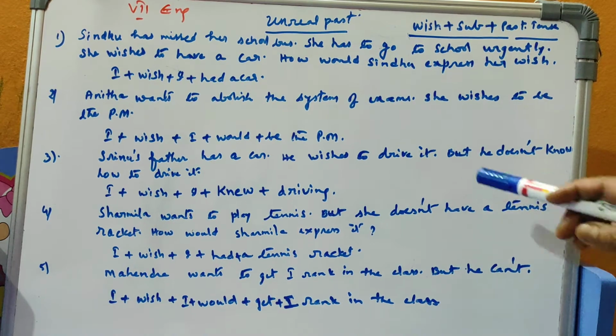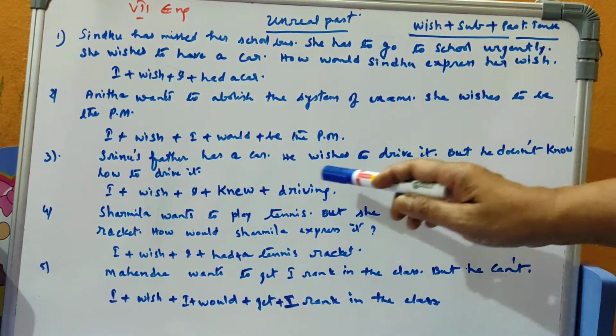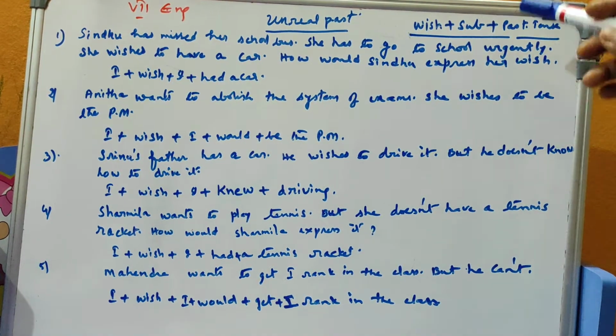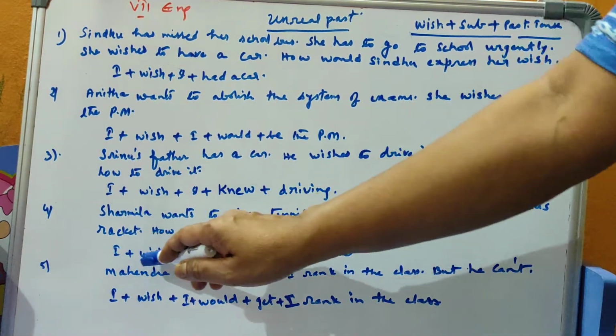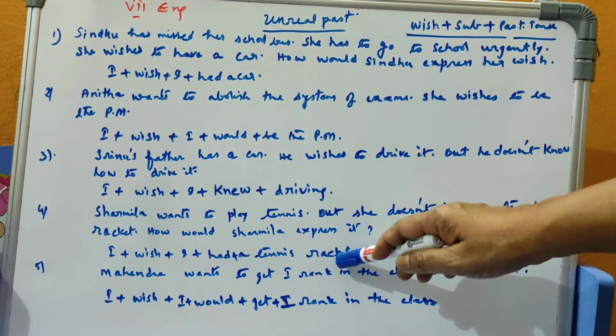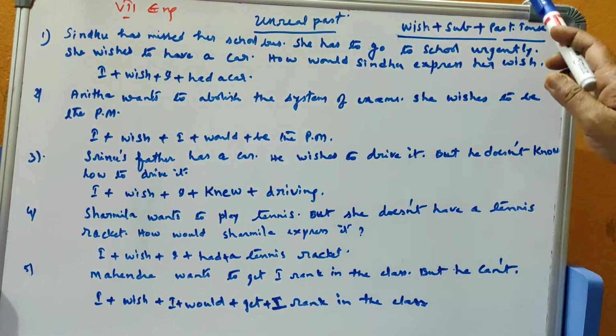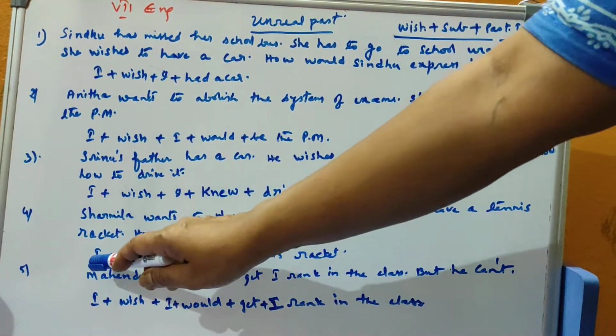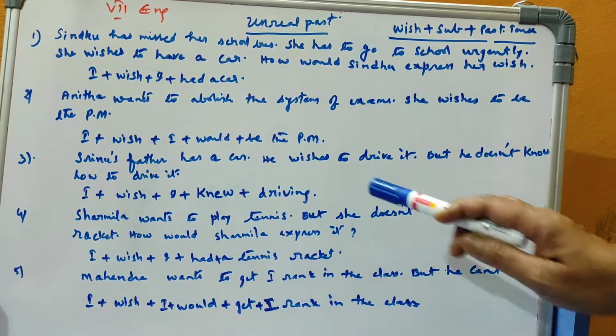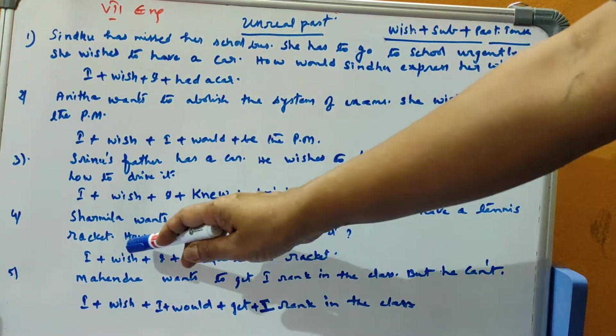So here, what is her wish? She wanted to have the tennis racket. So there we have to stress. That's why, I wish I had a tennis racket. She doesn't have, so this have will be changed into the past form, that is had. That's why, I wish I had a tennis racket. So this is the answer for that.